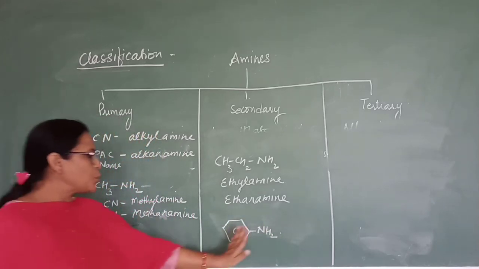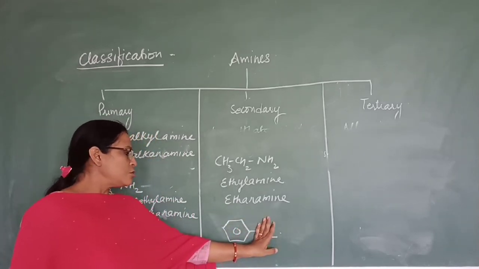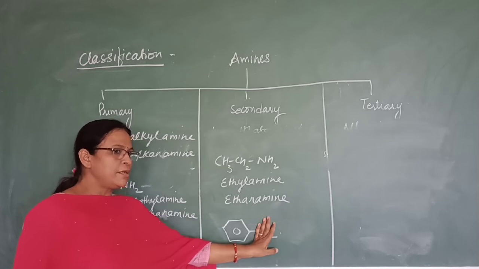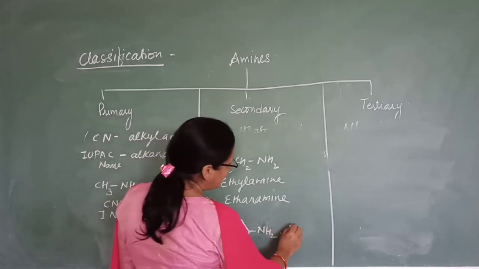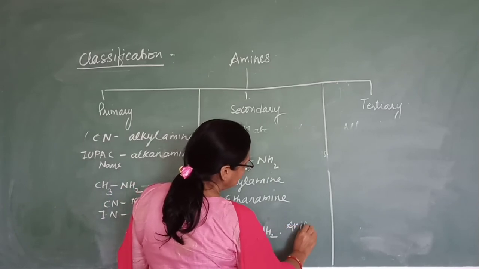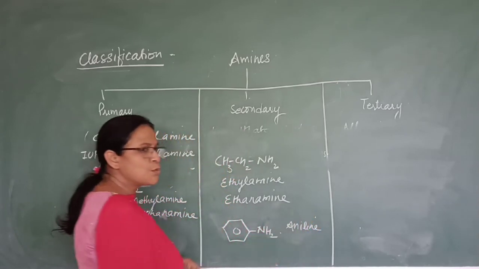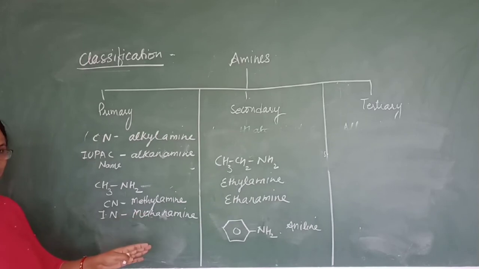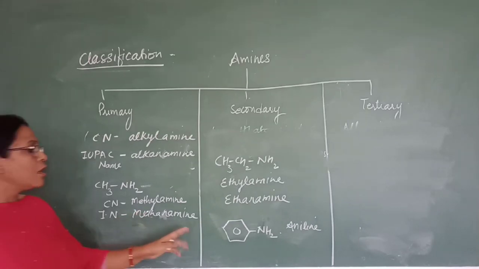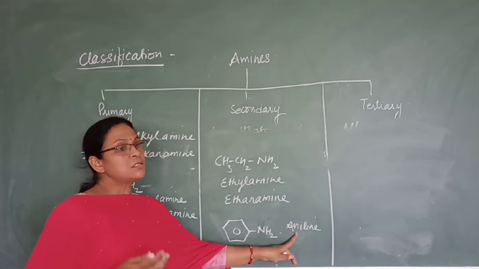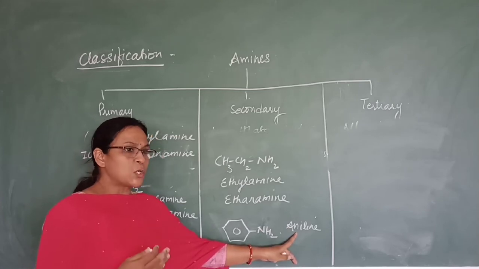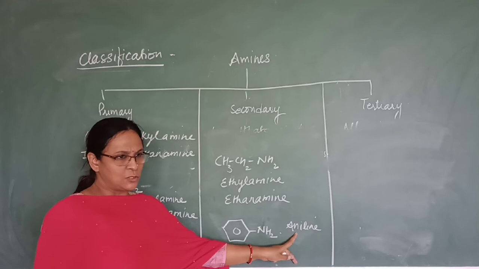Now this group is known as phenyl group. So its common name is phenylamine, but actually more commonly it is known as aniline. It should be phenylamine, but more commonly it is known as aniline. And aniline is also considered by IUPAC also.